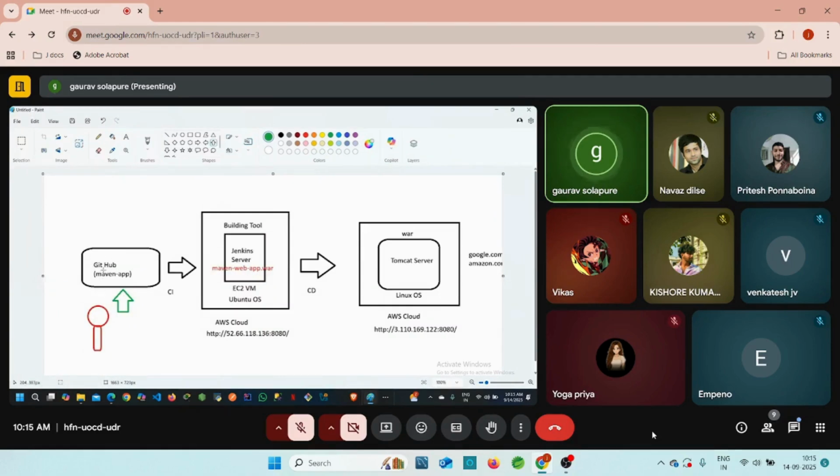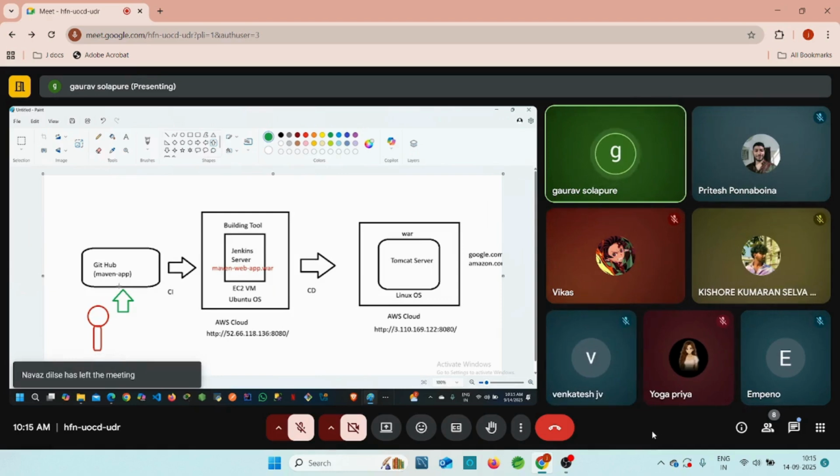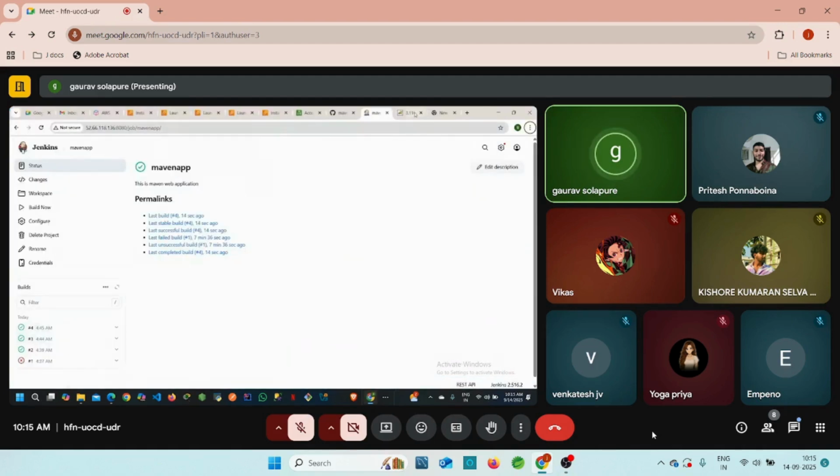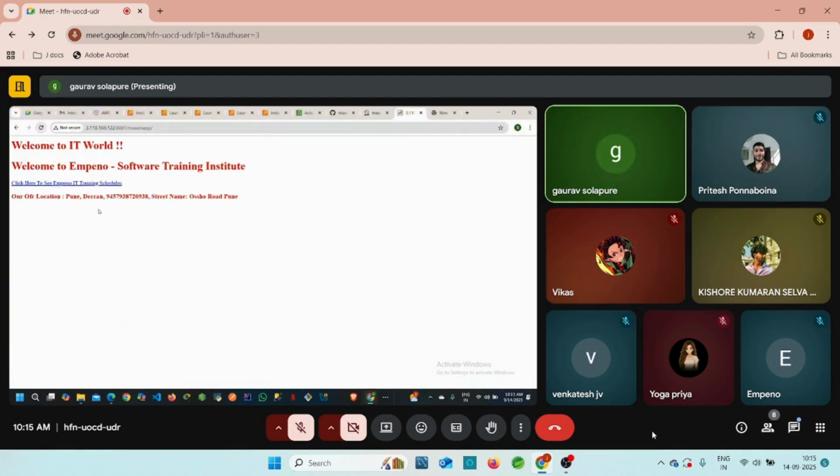Whatever you change in this GitHub repository, the developer is going to push the updated code. This code is entered into the GitHub repository. The Jenkins server will pull the latest code, and after that this code is converted into the war file, and this war file goes into the Tomcat server. Now let me go to the Tomcat server and click on refresh. So our changes are reflected successfully on our server. You can also refresh this URL and easily get the updated code, guys. This is nothing but the deployment part of our application.